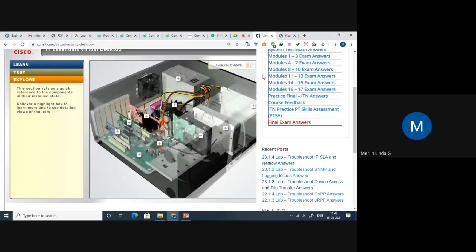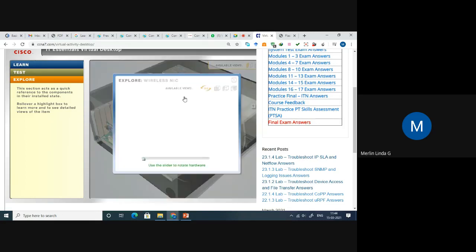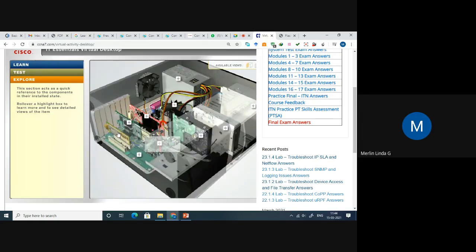Right. So these are the available. This is one more. What is present in the Explorers? I can explore. See here, in this part I can explore the component which is present there. I can see where the component is present here. See, this component is nothing but to connect the computer to a wireless network. If you want to know more details about it, there is an information click. If I click this, I can get more information.